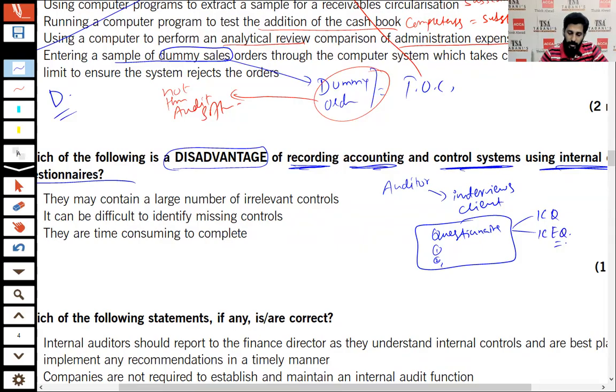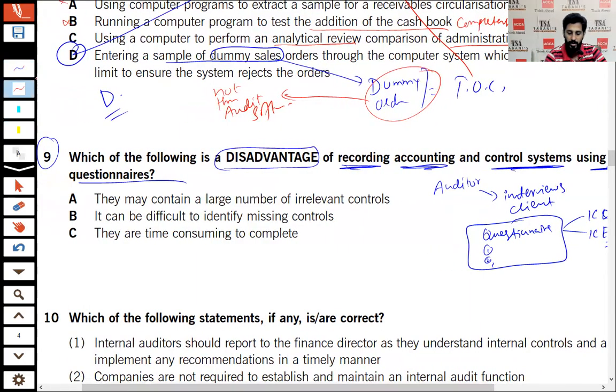All right. But there are some advantages and disadvantages to record the client system in the questionnaire. What are the advantage and disadvantage? Let's discuss. Number A, they may contain a large number of irrelevant questions. See that the questionnaires are pre-prepared questions. Number 2, it can be difficult to identify missing control. Yes, it may be possible because I have prepared the thing. They are time consuming.